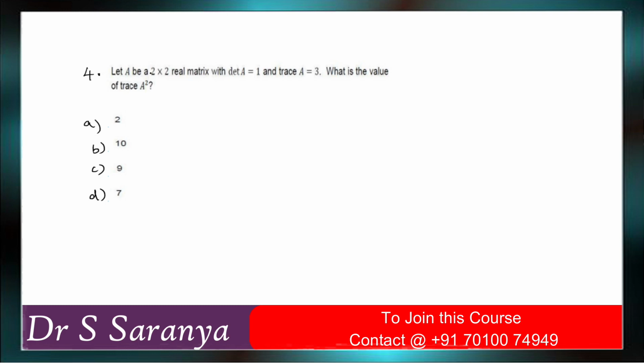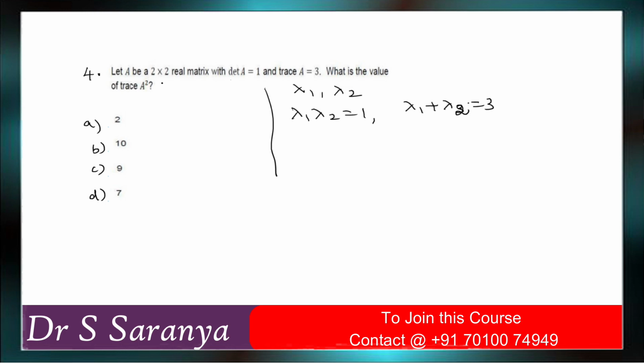So what is the given information? A be the 2 cross 2 real matrix with the determinant of A equal to 1 and trace of A equal to 3. What is the value of the trace of A squared? So what is the given information? Determinant of A is equal to 1. This is a 2 by 2 matrix. So eigenvalues are lambda 1, lambda 2. Determinant is the product of eigenvalues equal to 1. Then the sum of the eigenvalues is equal to 3.